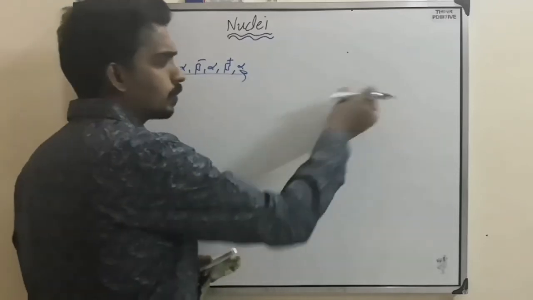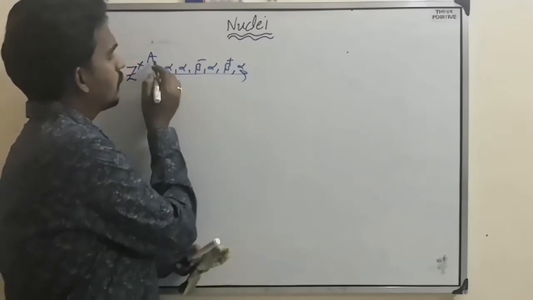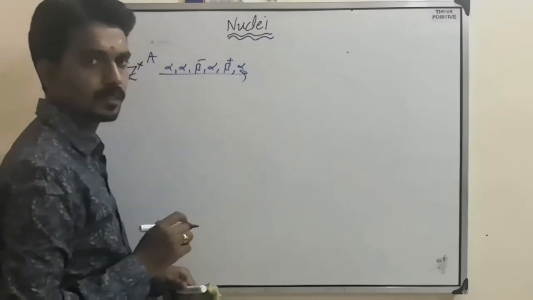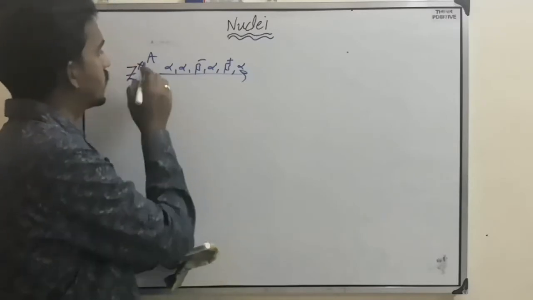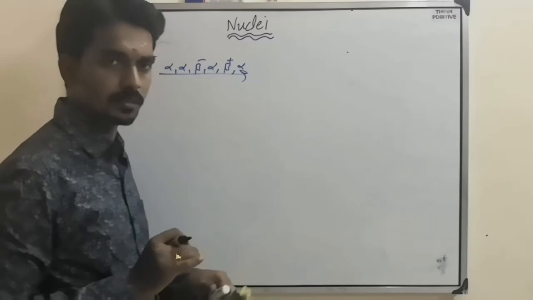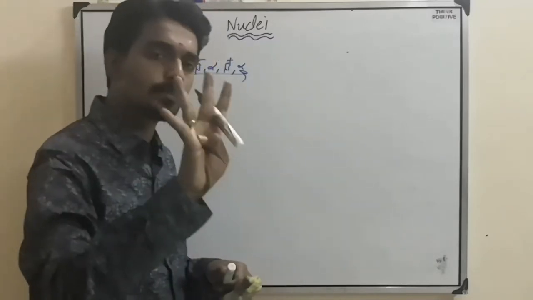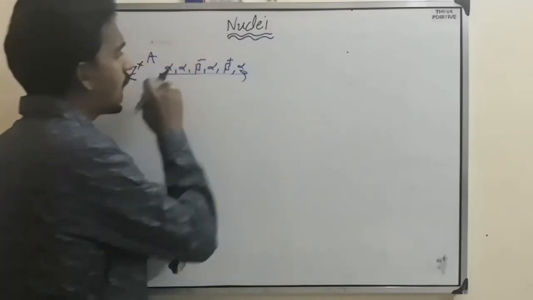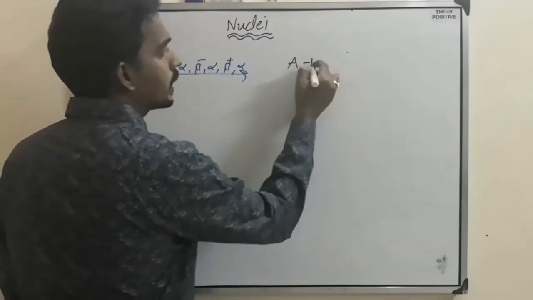Then to find the product, first of all, the mass number changes only due to alpha decay. There is no change in mass number due to beta decay. So that's why you decide the mass number first. Count the alpha particles: 1, 2, 3, 4. If one alpha particle is emitted, the mass number decreases by 4. If 4 alpha particles are emitted, then the mass number decreases by 16, four fours are 16. So A minus 16.